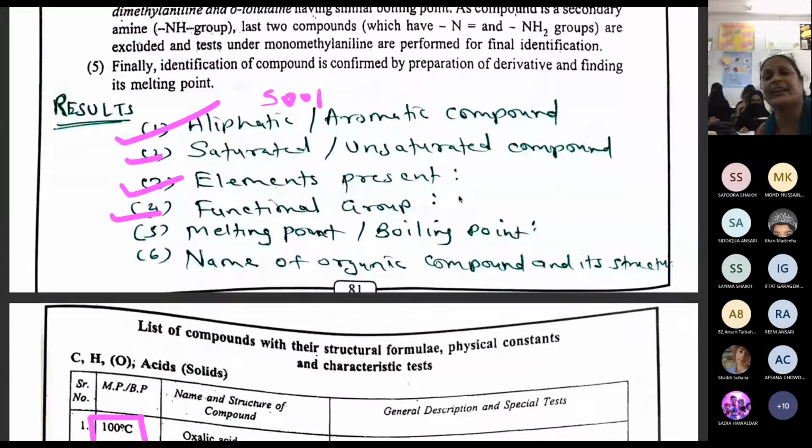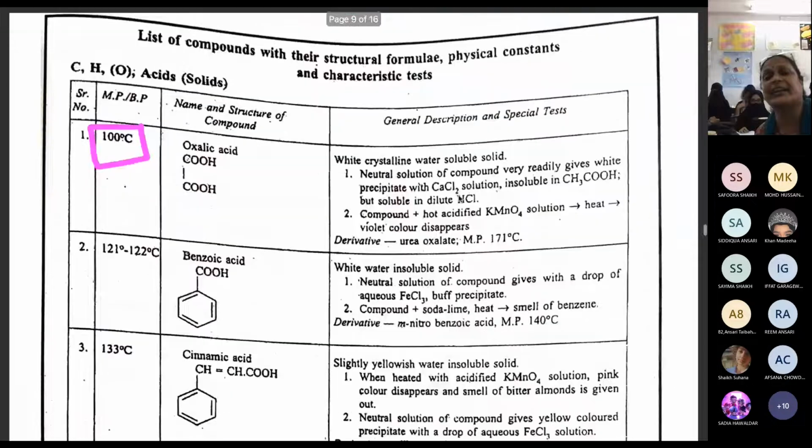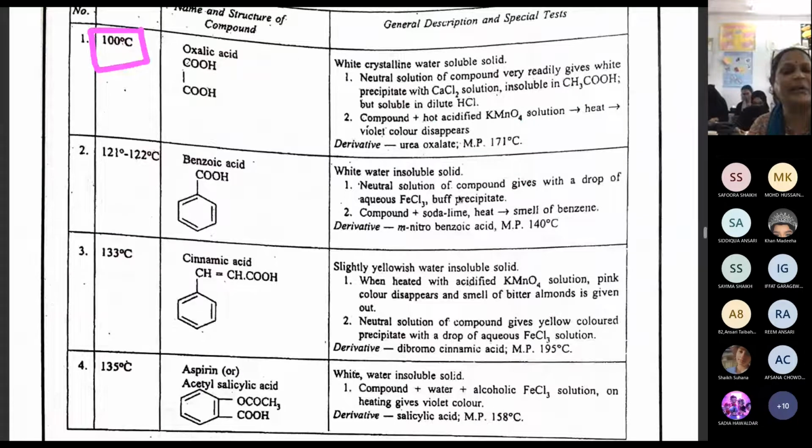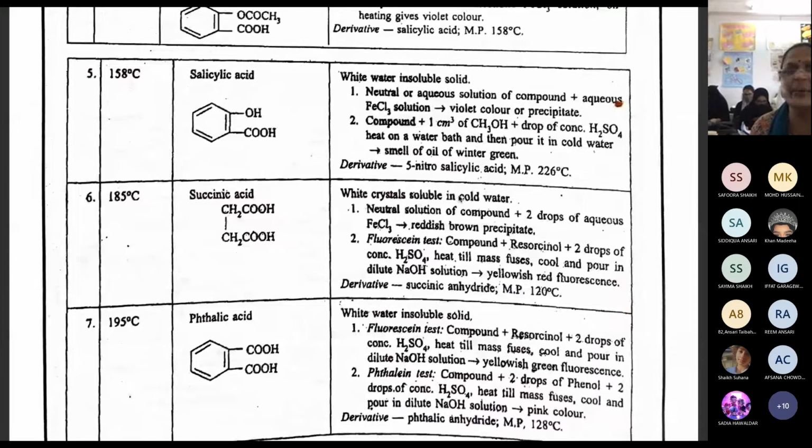Okay, so these are the compounds in your syllabus. Correct. If the melting point is 100, we can say oxalic acid. If the melting point is 133, we can say cinnamic acid. Correct. Everybody, open this page. I can ask any melting point. Salicylic acid, what is the melting point? Anybody? Salicylic acid melting point is